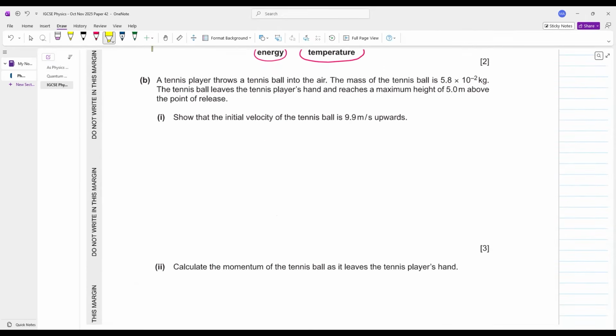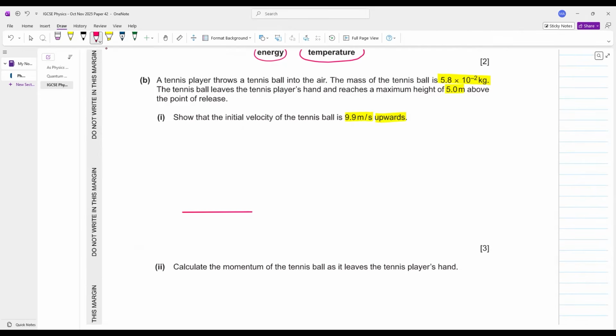The mass of the tennis ball is this. Perfect. The tennis ball leaves the tennis player's hand and reaches a maximum height of 5 meters above the point of release. Show that the initial velocity of the tennis ball is this, upwards. What will you do?